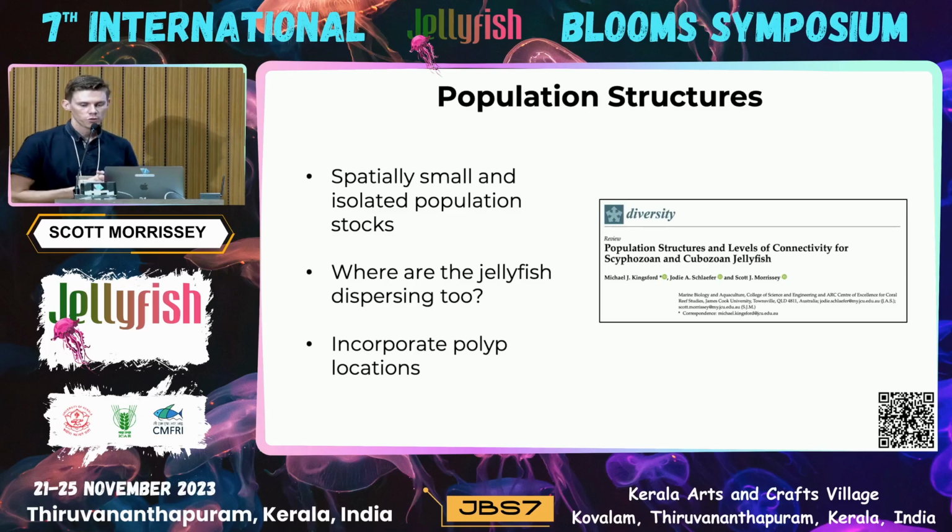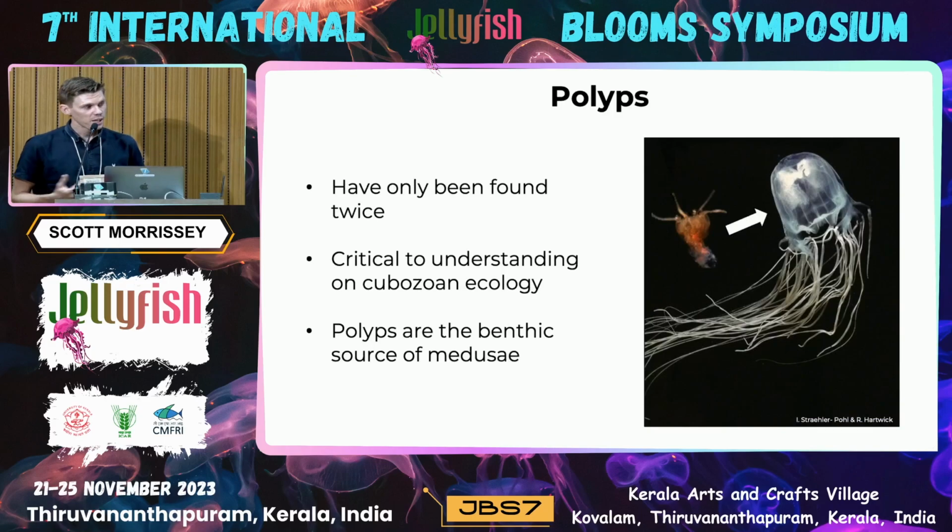However, from this review, we highlighted that we need to look into this further and actually look at where the jellyfish are physically dispersing to and incorporate aspects into this understanding such as cubozoan polyp locations. And speaking of polyp locations, this is another aspect surrounding cubozoans that we have limited knowledge on. Cubozoan polyps have only ever been found in their natural environment twice before, and that's for all 50-odd species.